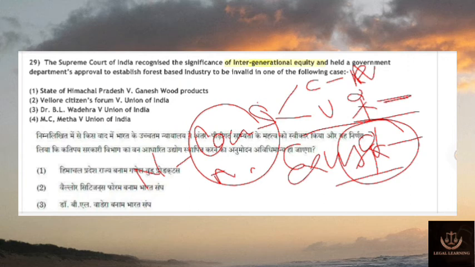In which of the following cases was the government department's approval to establish a forest-based industry held to be invalid? Which case? Just think. Okay, the case is State of Himachal Pradesh versus Ganesh Wood Products. Done. Vellore Citizens is relating to environmental protection, obviously. MC Mehta you know. So the answer is this one.